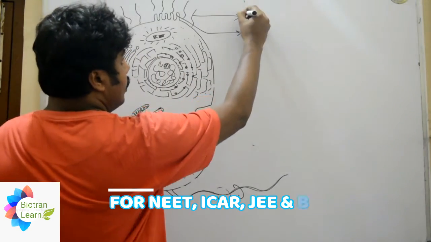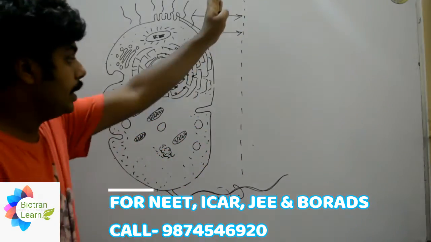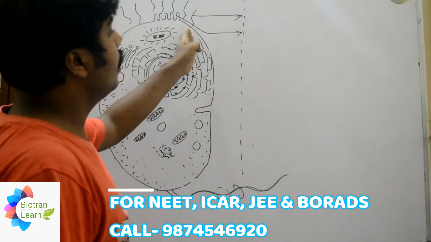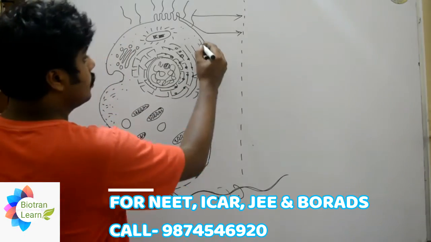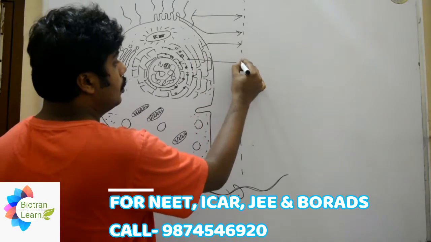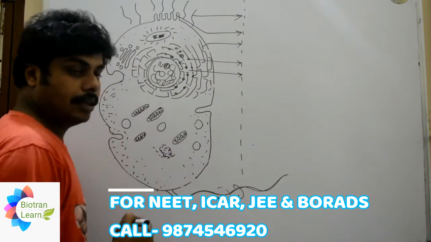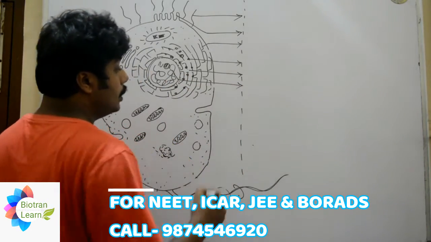For your labeling, just make a point, make a straight line for your indication up to which you will label the structures, right? So here comes smooth endoplasmic reticulum, here comes ribosome, and that portion will be known as rough endoplasmic reticulum. This portion will be the nucleus.